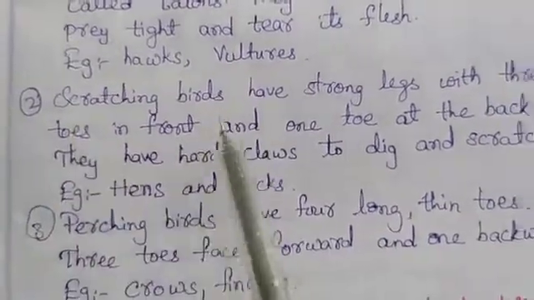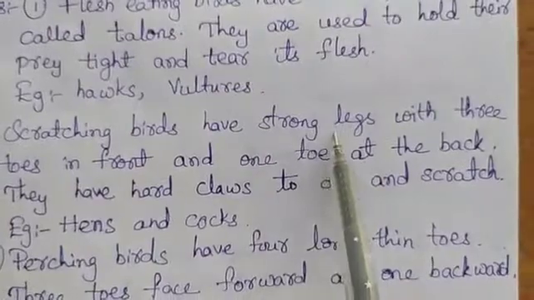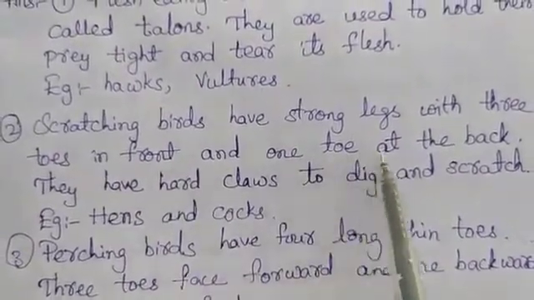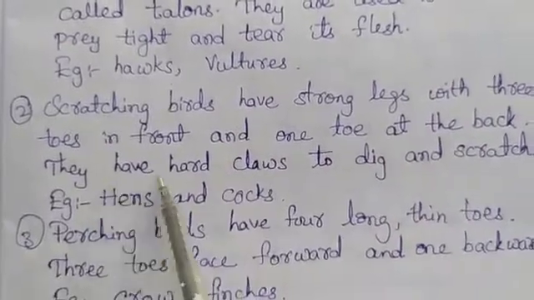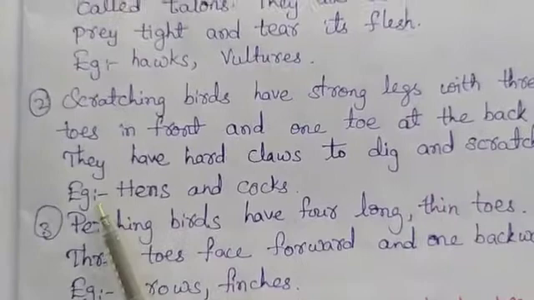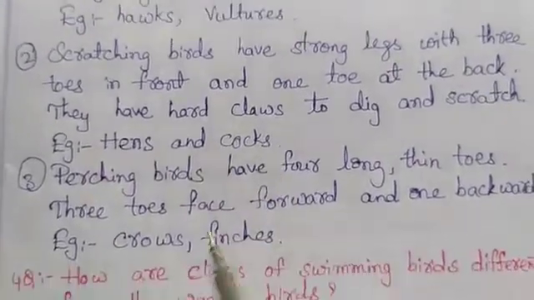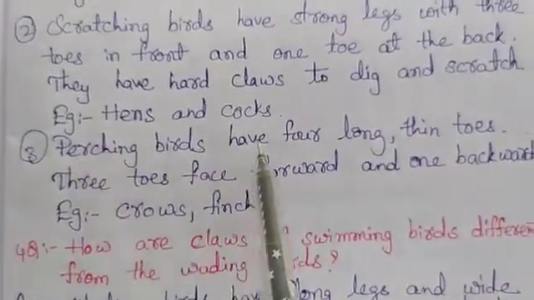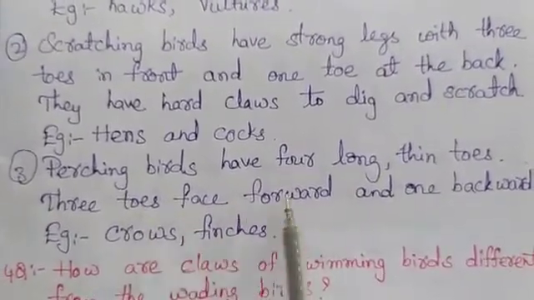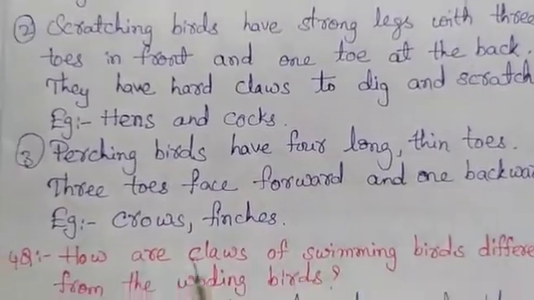Next, second point, scratching birds have strong legs with 3 toes in front and 1 toe at the back. They have hard claws to dig and scratch. Example, hens and cocks. Third one, perching birds have 4 long thin toes, 3 toes face forward and 1 backward.